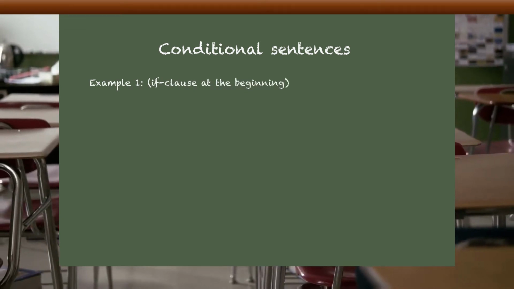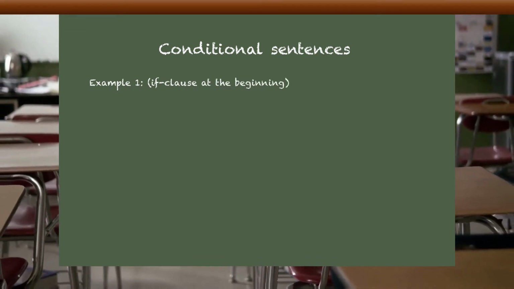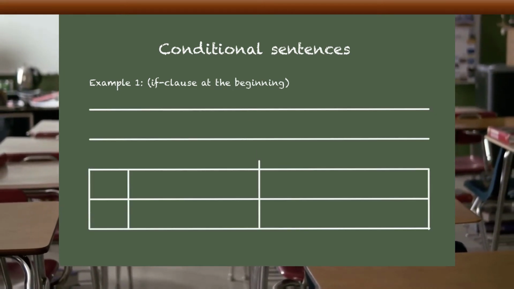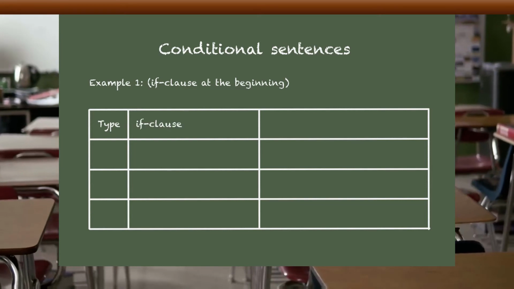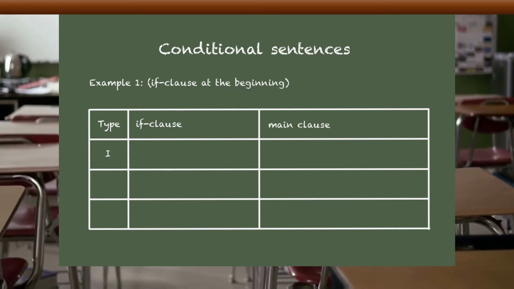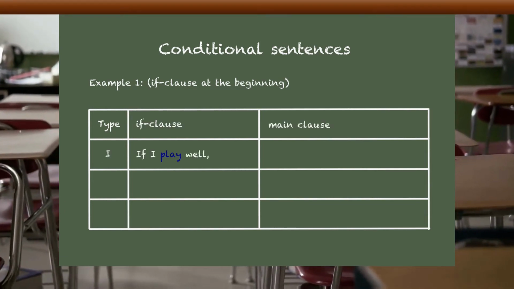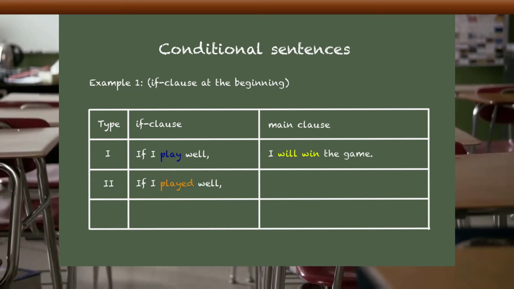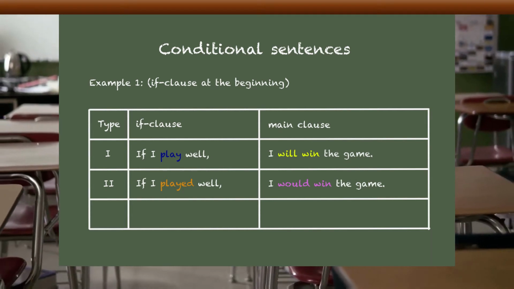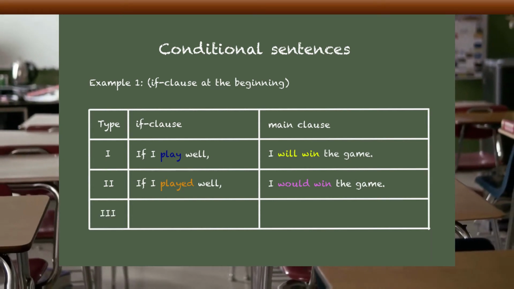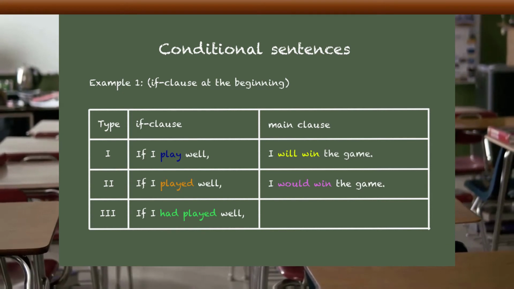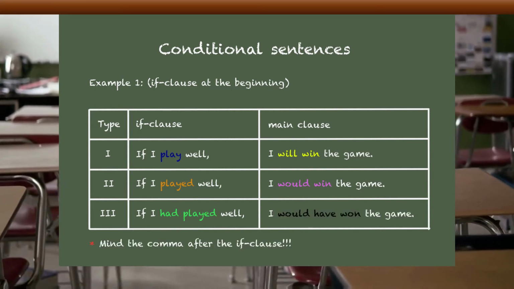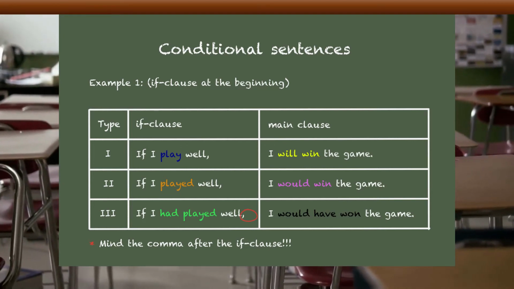Now we're going to have some examples, starting with the first one, with the if clause at the beginning of the sentence. Type 1, for example, would be: if I play well, I will win the game. The second one: if I played well, I would win the game. And the third one: if I had played well, I would have won the game. And now, be careful, mind the comma after the if clause.